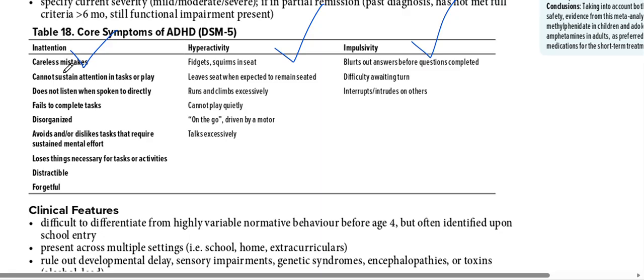Inattention: careless mistakes, cannot sustain attention, does not listen when spoken to, fails to complete tasks, disorganized, loses things needed for tasks or activities, distractible, forgetful. Hyperactivity includes fidgets, squirms in seat, leaves seat, runs and climbs excessively, cannot play quietly, on the go, talks excessively. Impulsivity: blurts out answers before questions are asked, difficulty waiting turn, interrupts others.